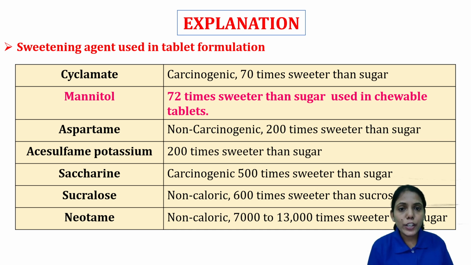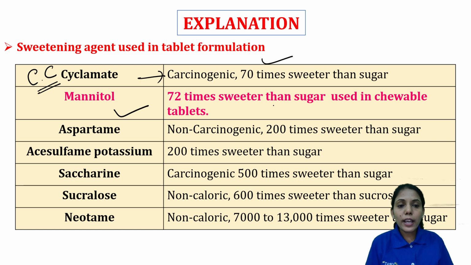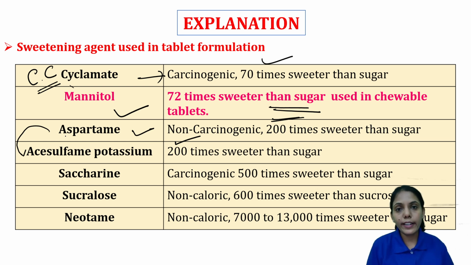Sweetening agents' sweetness is compared with sugar. So you have to remember how many times sweeter it is and whether it is carcinogenic or non-carcinogenic. Cyclamate is carcinogenic; you can remember it as CC. It is 70 times sweeter than sugar. Mannitol is 72 times sweeter than sugar and is used in chewable tablets. Aspartame is non-carcinogenic and 200 times sweeter than sugar. Then we have acesulfame potassium, also 200 times sweeter than sugar. So aspartame and acesulfame potassium are both 200 times.